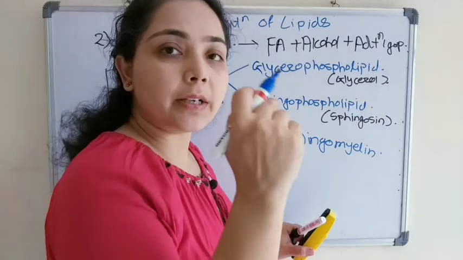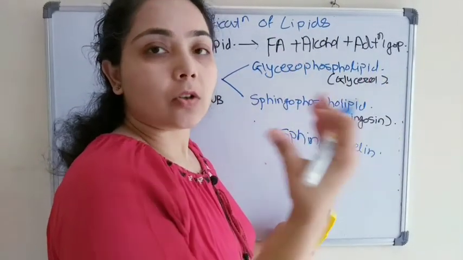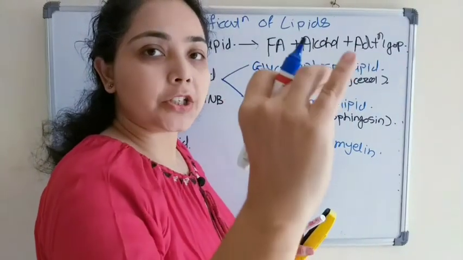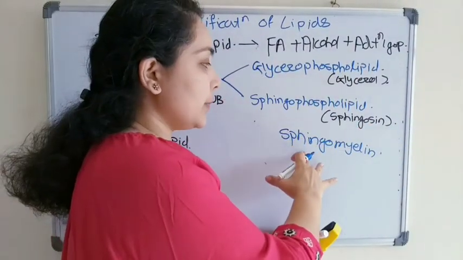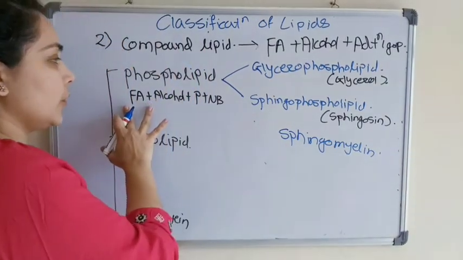It is generally present in a myelin sheath which is present around the axons. Yeah, in the neuron myelin sheath is there. So the lipid which is present in the myelin sheath is sphingomyelin. So this is about the phospholipid.